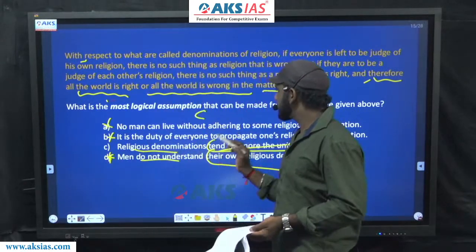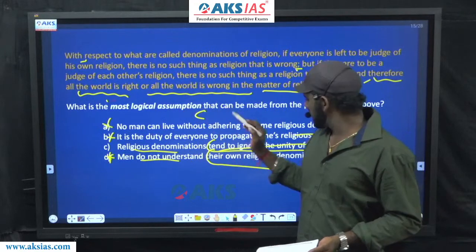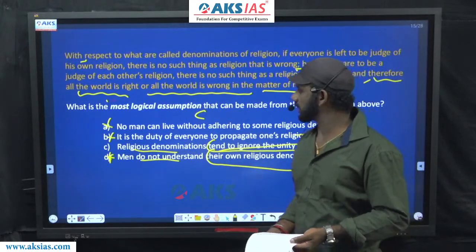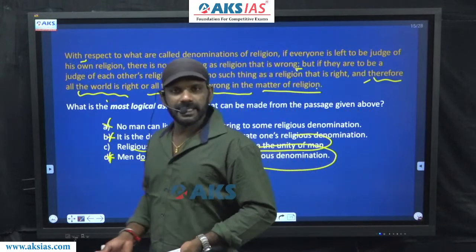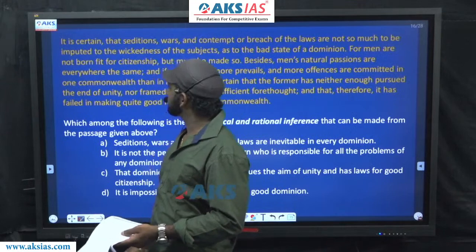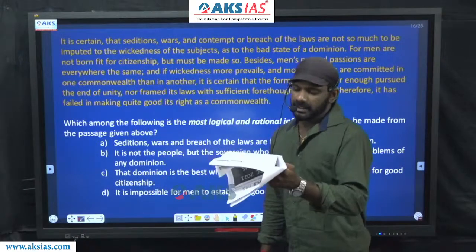We have mentioned about the details in the paragraph, in the sentence. This piece of information goes beyond the paragraph as well. The answer must be option C. Getting it? Come to the next question. I'll read the paragraph.